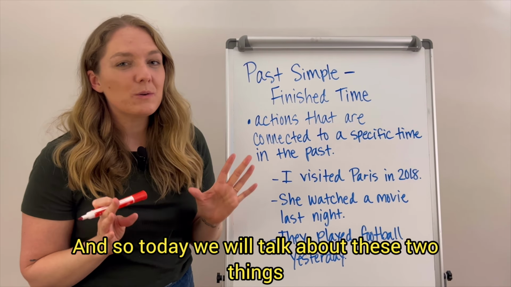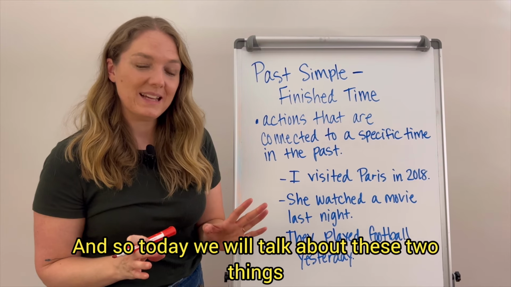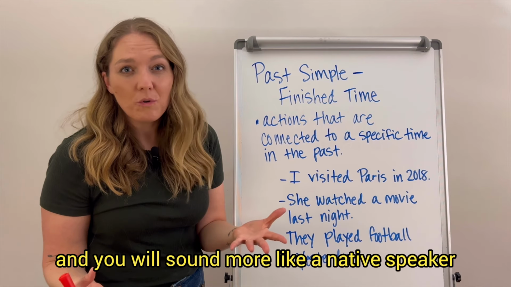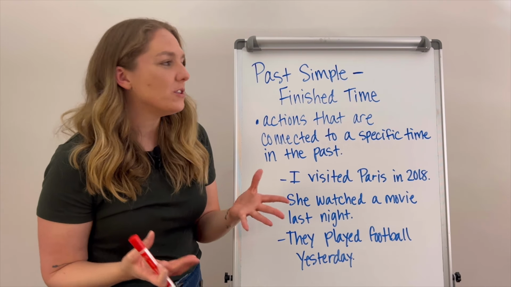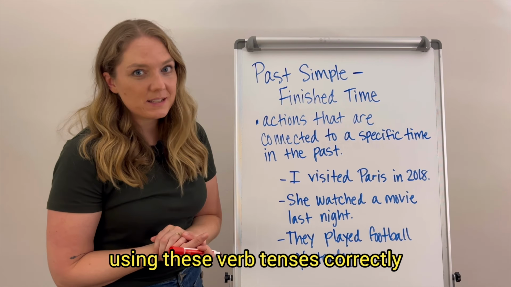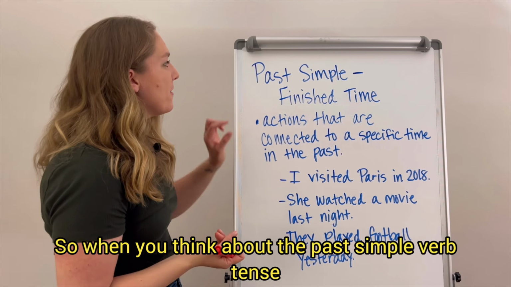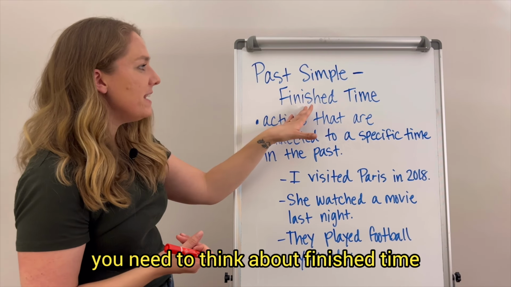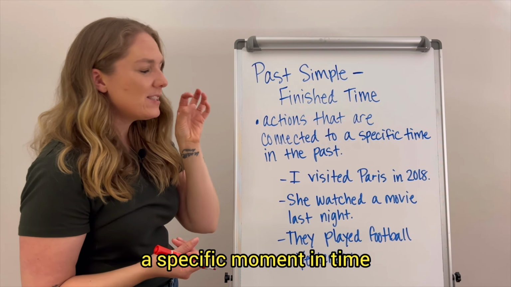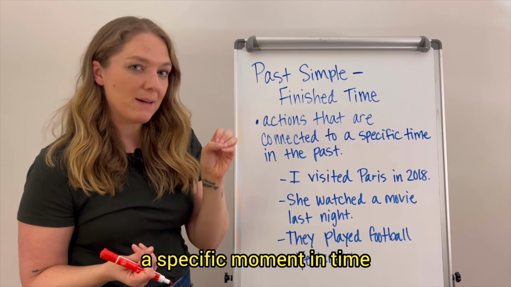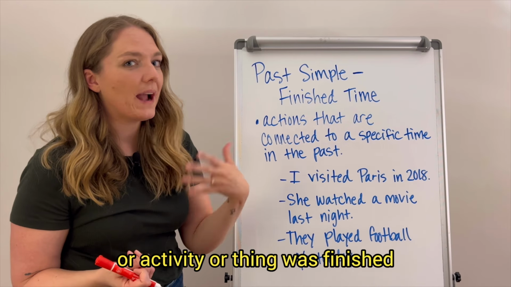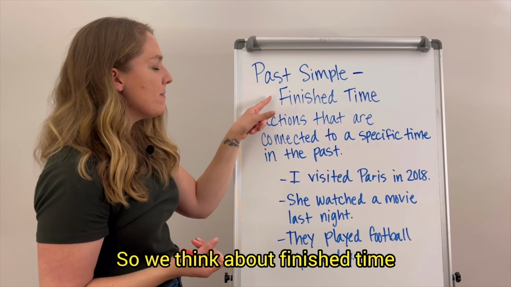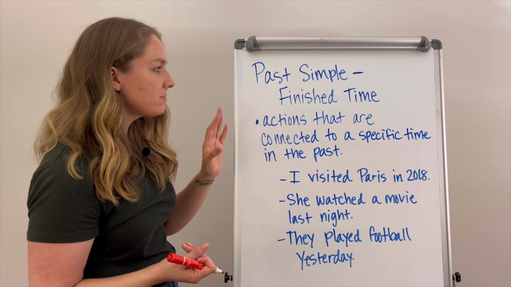And so today we will talk about these two things. You'll understand them better and you will sound more like a native speaker using these verb tenses correctly. So when you think about the past simple verb tense, you need to think about finished time, a specific moment in time when this event or activity or thing was finished.